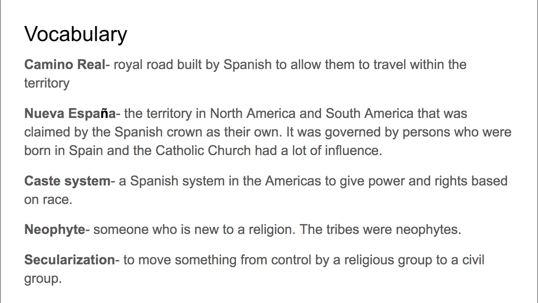Neophyte, someone who is new to a religion. The tribes were neophytes. Secularization, to move something from control by a religious group to a civil group. So secularization in the case of the California missions meant that the control and management of the missions went from the Catholic priests, who were part of a religious order, to the Spanish government, the Mexican government that took over at the time. And the Spanish priests were expelled from Alta California.